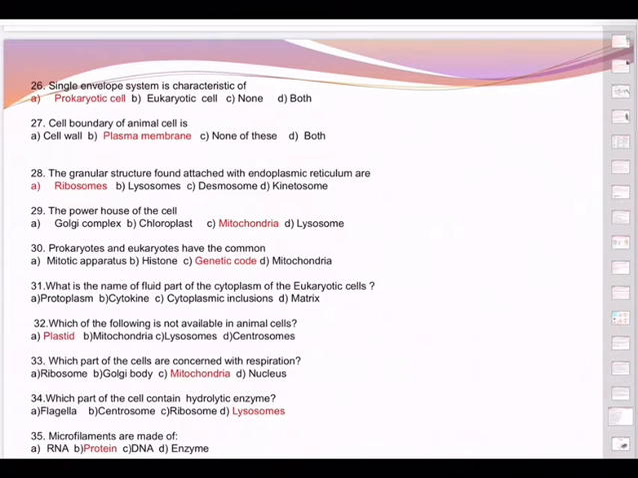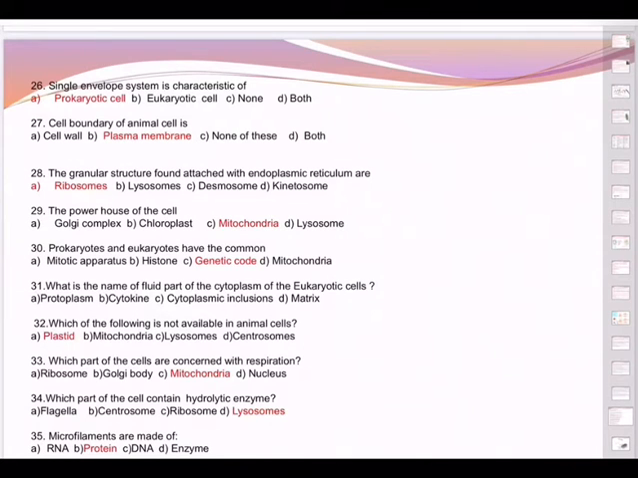Question 27, cell boundary of animal cell. In an animal cell, as you know from junior classes, only the plasma membrane will be there. The cell wall will be the outermost layer in the case of a plant cell. So none of these, nor both. Obviously it is the plasma membrane or cell membrane.